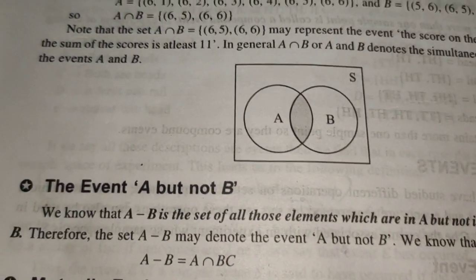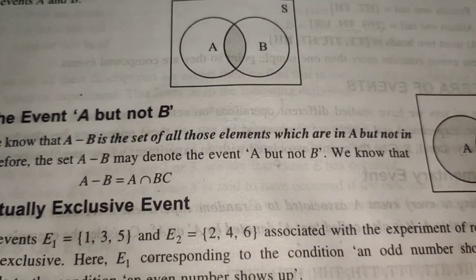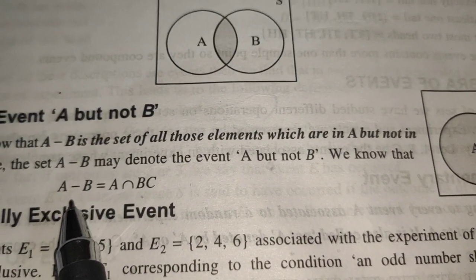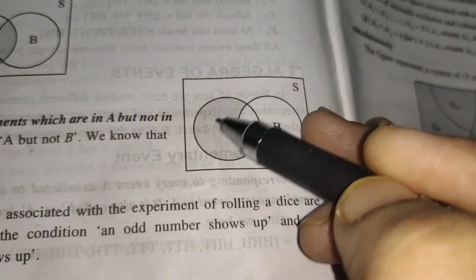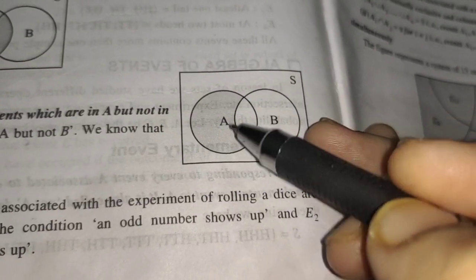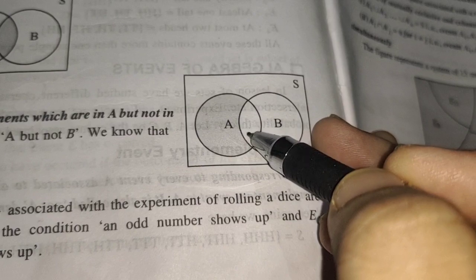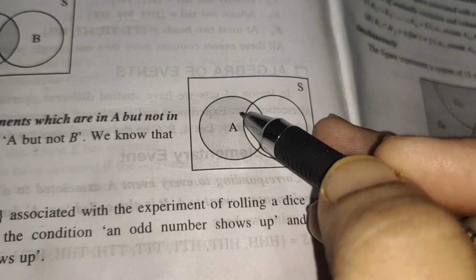Now the next one is the event A but not B. How can we define the event A but not B? It can be defined as A difference B. When we define A difference B, it means all the elements of set A that are exclusively in set A, not even the intersection part. The common elements are not counted, so that one will be known as the event A but not B. Similarly, we can define the event B but not A also.